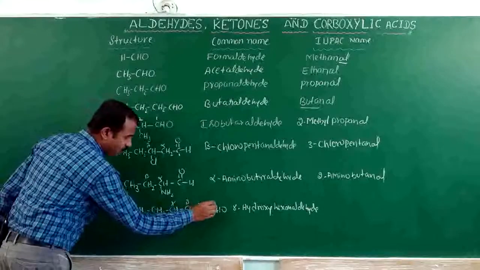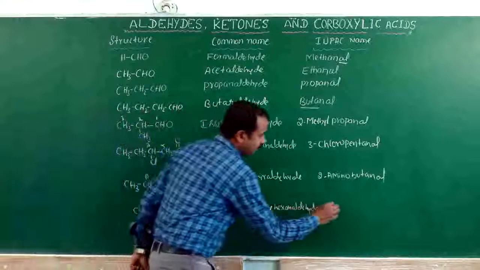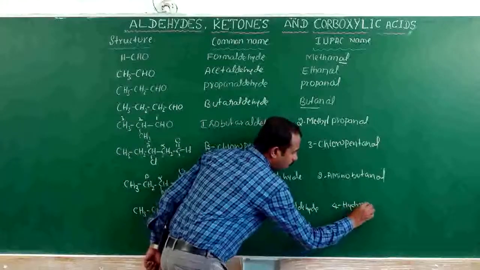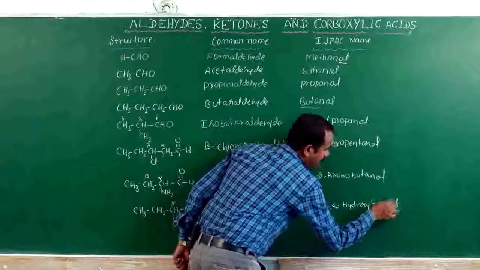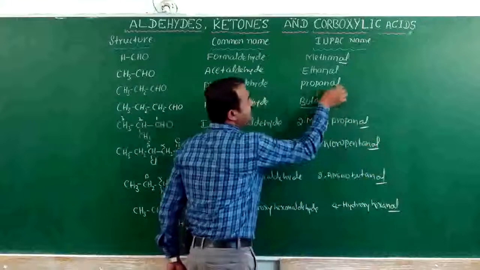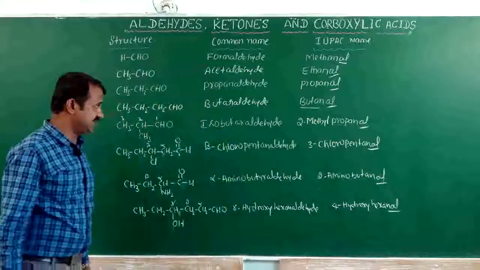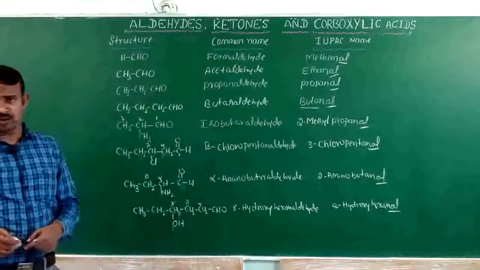Nomenclature, IUPAC name: 1, 2, 3, 4, 4 hydroxy hexanal. The suffix is Al, and the common name is formed as an aldehyde.